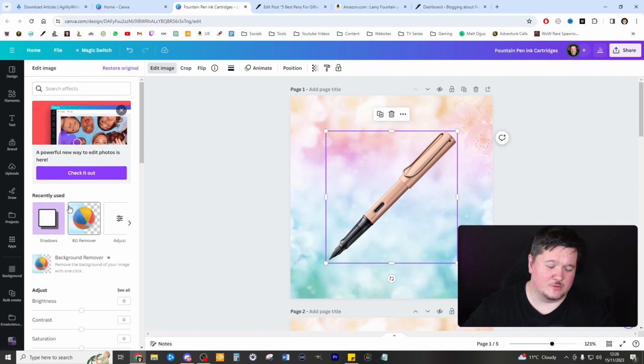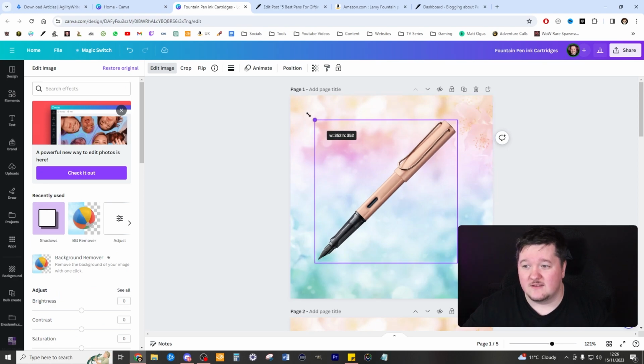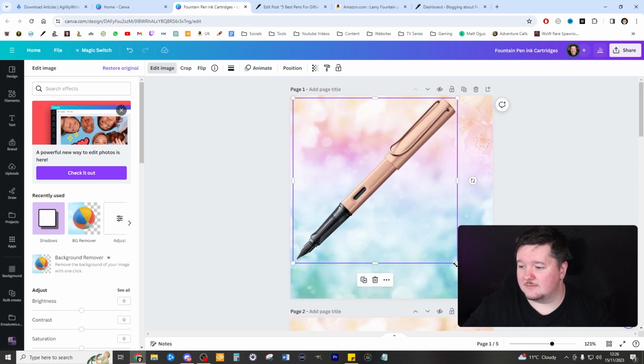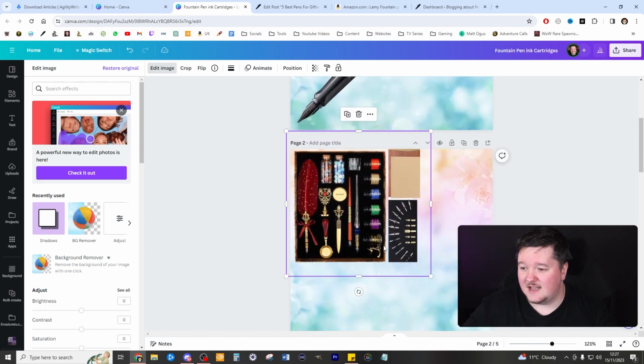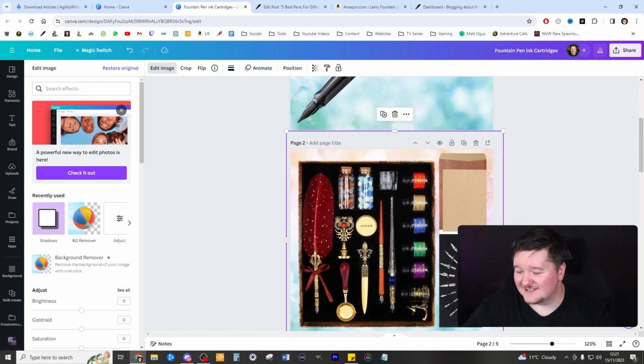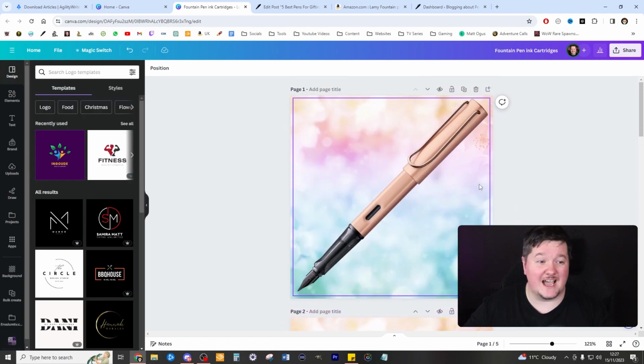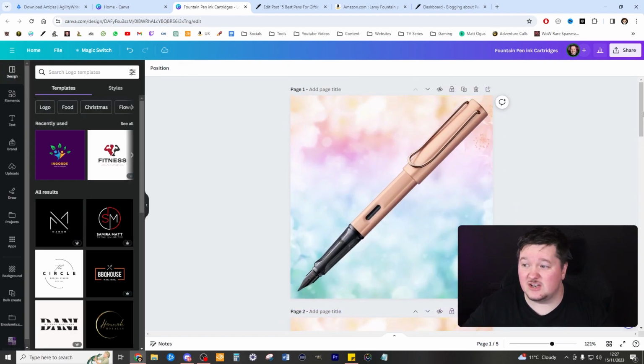I think it looks way better. It's way easier to use like this. So that's why I use it like this. It's entirely up to you though, guys. So then I just make sure the image is nice and big, and we're pretty much good to go from there. It's quite easy. Now, if you choose to add some shadow to these images, you can, but I'm going to keep it super simple, make my life easier in general.